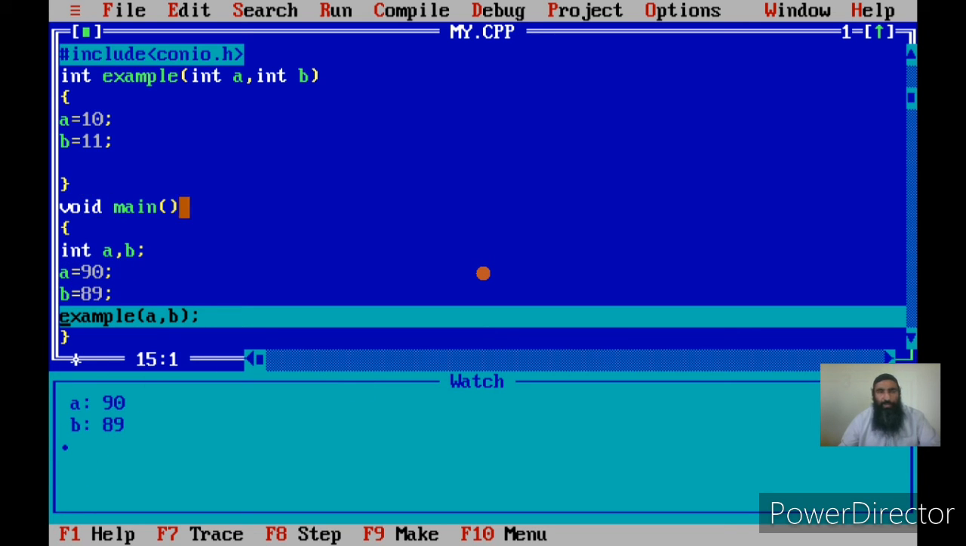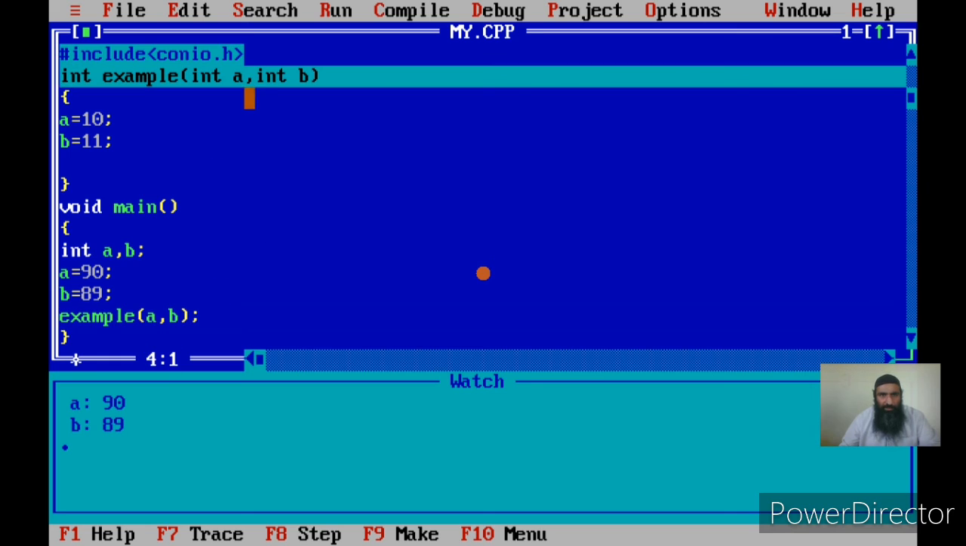A and b are variables of main, we have discussed that. They are local variables of main. Now I am passing a and b to example. Once I pass, the value of a is 90 and value of b is 89. This value is passed to a and b, and if you see, this a and b is also 90. Now this a and b is the local variable of example, but this a and b is the local variable of main. See, I have declared two variables in main, that is a and b.